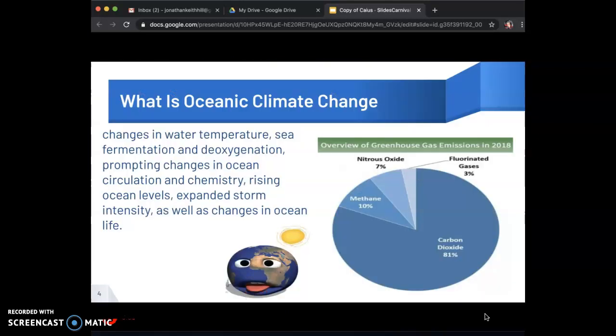What is oceanic climate change? Changes in water temperature, sea fermentation, and deoxygenation, prompting changes in ocean circulation and chemistry, rising ocean levels, expanded storm intensity, as well as changing in ocean life.